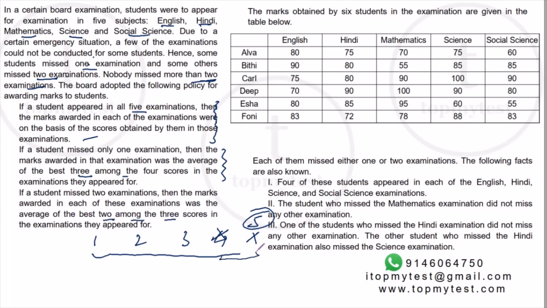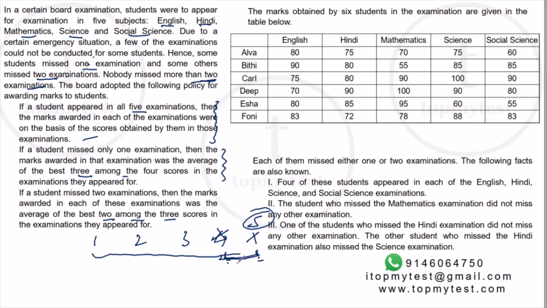So for exam 4 and exam 5, you'll take the best two exams, and then take the average of them and award the same marks for both the 4th and 5th. One way of checking whether the student missed two exams is that you will get 2 marks as equal. Now that is not the only criterion, but that is one way to check. So if you miss 2 exams, you will have 2 scores which will be identical.